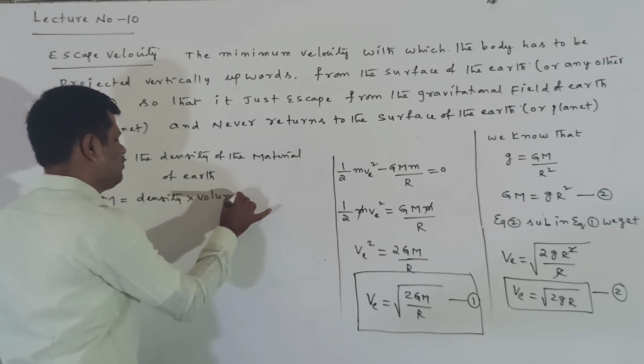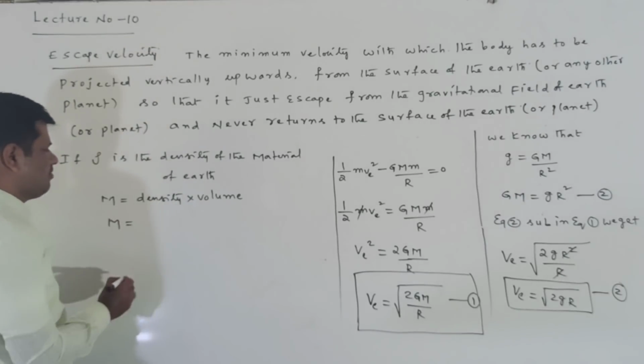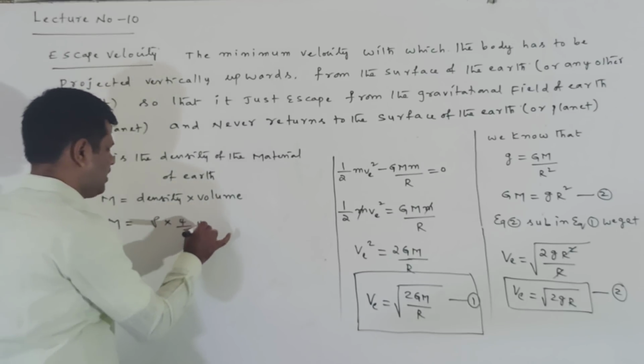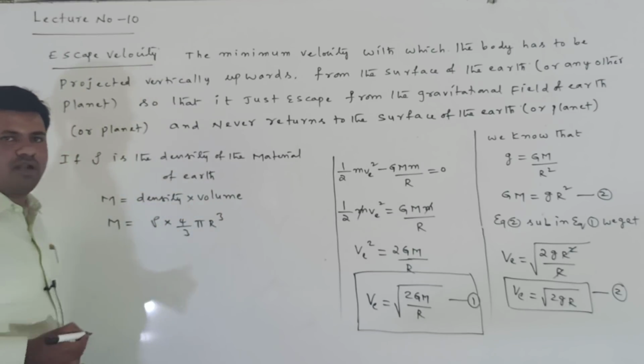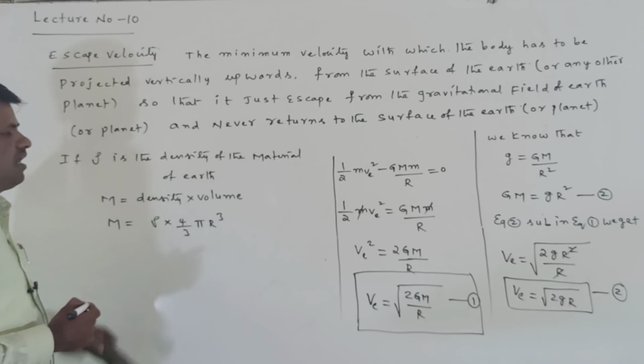The earth is considered as a sphere, so the volume of the sphere is 4 by 3 pi R cube. So mass is equal to rho into 4 by 3 pi R cube. This is the mass of the earth.